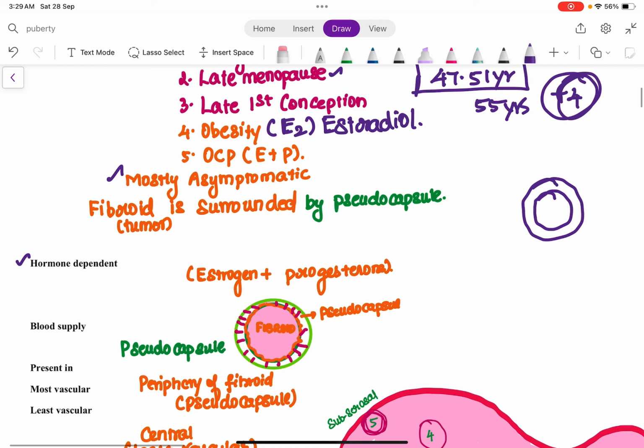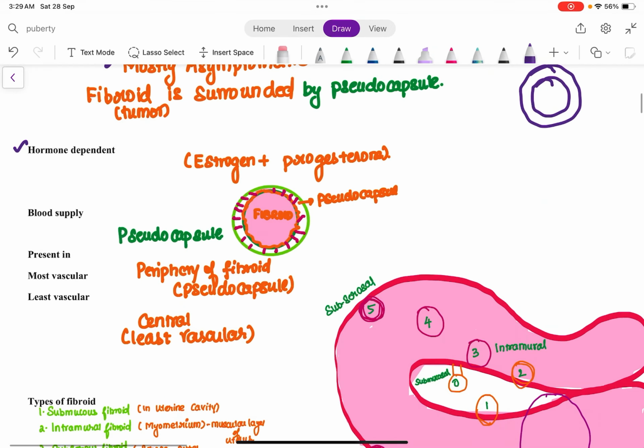Is that clear? So therefore, fibroid is a hormone dependent condition, that is an estrogen plus progesterone dependent condition, right? And the fibroid has a pseudocapsule. All the blood vessels will be present in the pseudocapsule. Since the blood vessels are present in the pseudocapsule, the most vascular region is going to be the periphery of the fibroid, because only in the periphery of the fibroid the pseudocapsule is present.